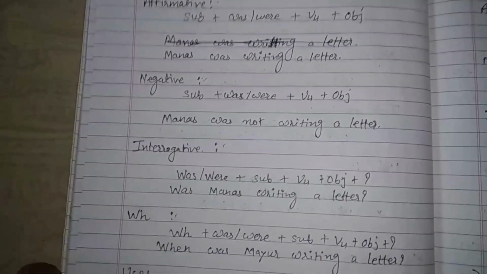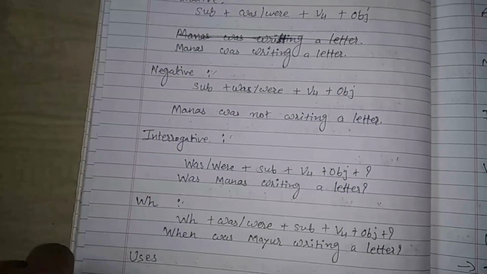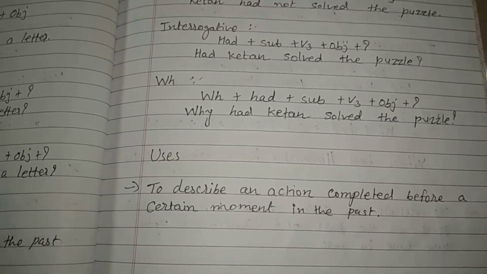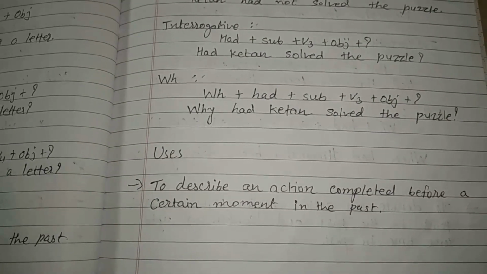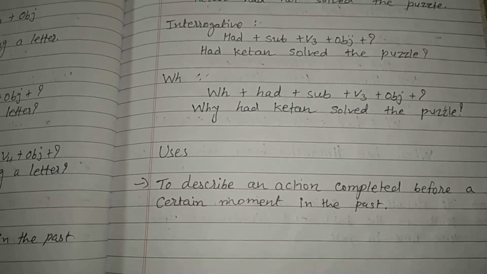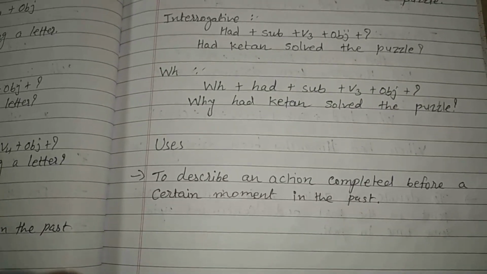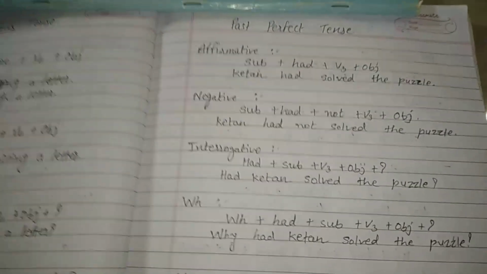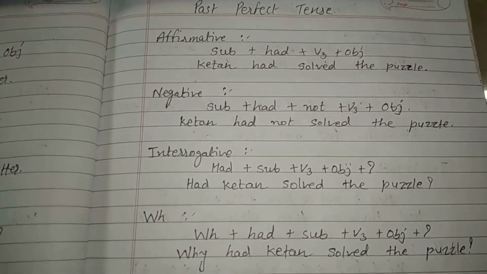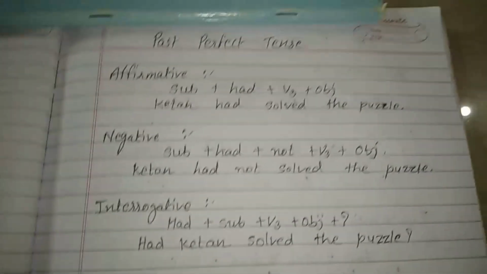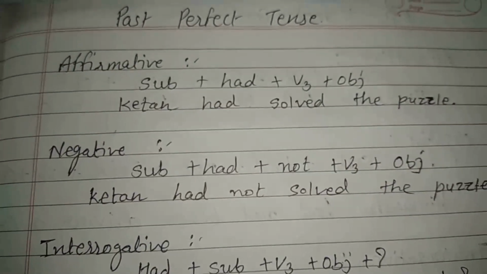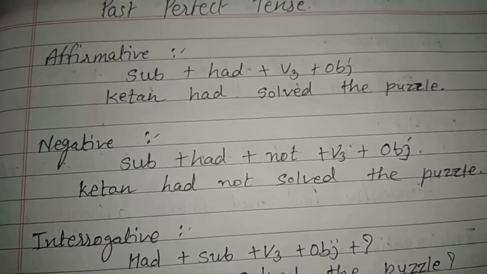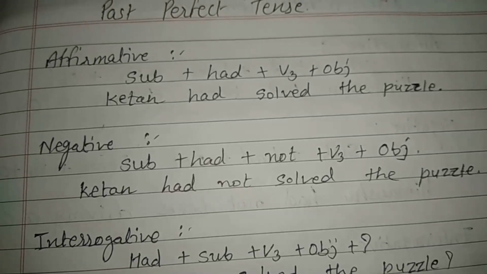Now let's learn the next tense, that is past perfect tense. To describe any action completed before a certain moment in the past, you have to use past perfect tense. Now let's see the format of this tense. First, the affirmative sentence. The format is subject plus had plus V3, meaning past participle, plus object. The example is Ketan had solved the puzzle.